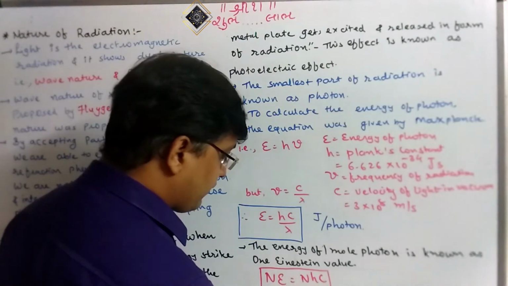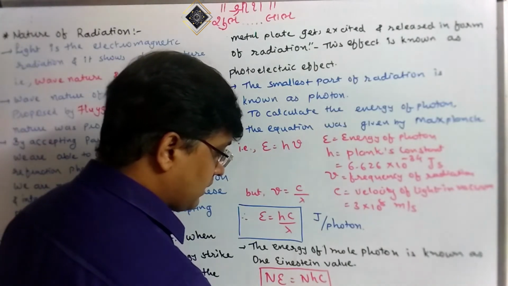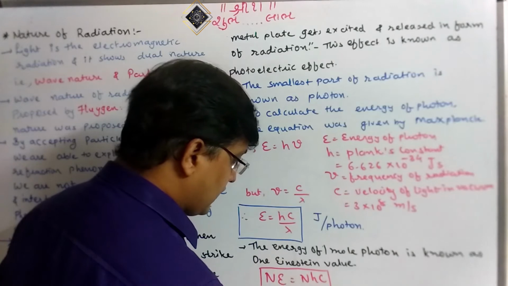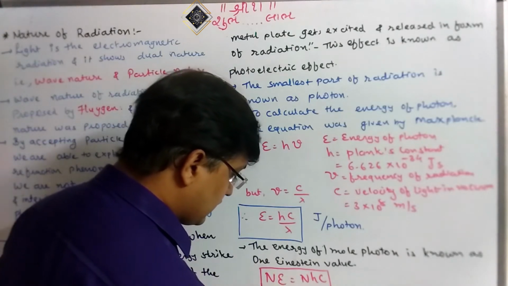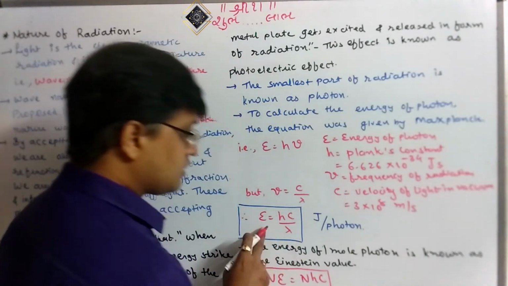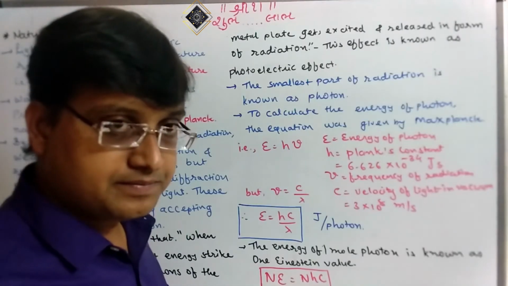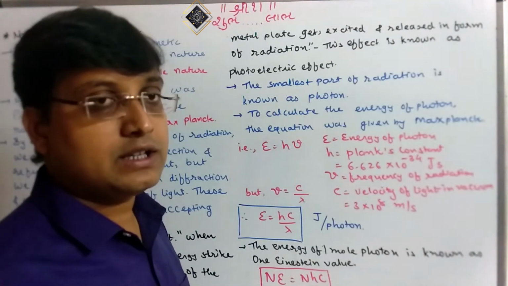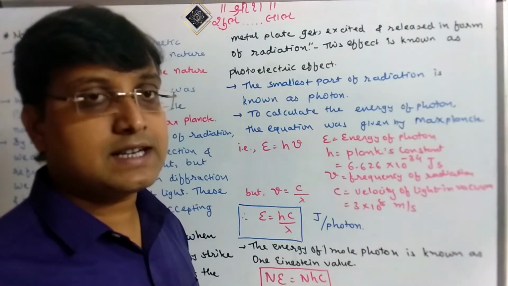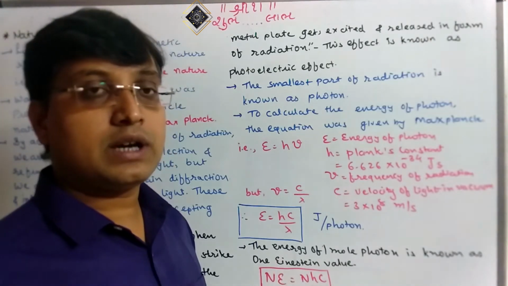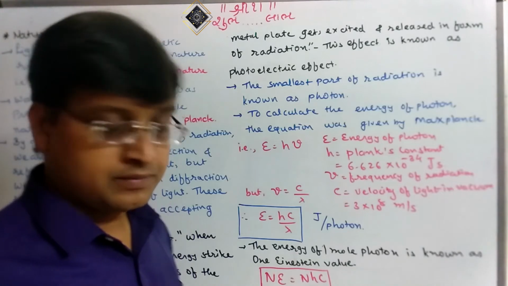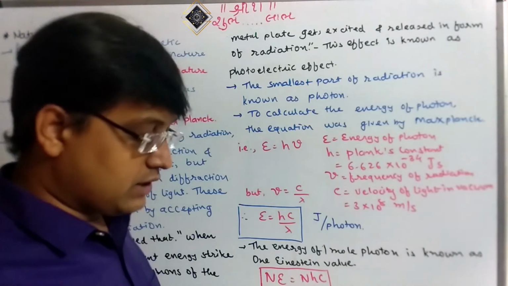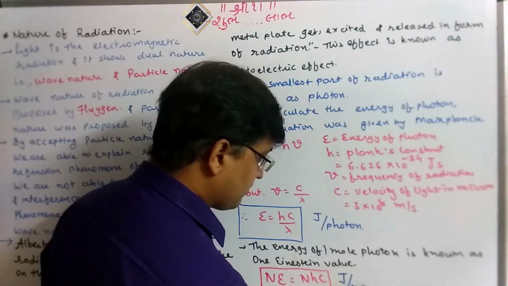How can we identify in a numerical whether the given value of energy is 1 Einstein value or just the energy of a photon? On the basis of the unit you can identify whether the given value is 1 Einstein value or the energy of a single photon. The unit of 1 Einstein value is joule per mole.